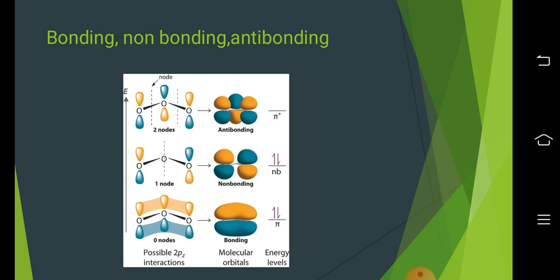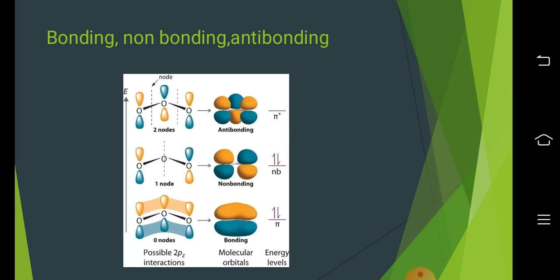Non-bonding is shown as NB. Pi is a weak bond that is shown at the least energy level. So energy wise also we can compare pi, pi star and the non-bonding electrons. The highest in energy is pi star.